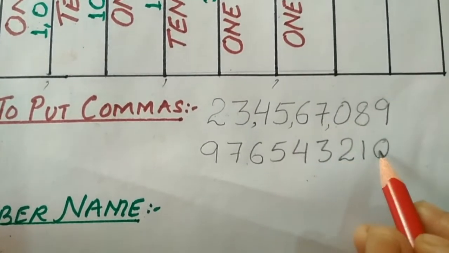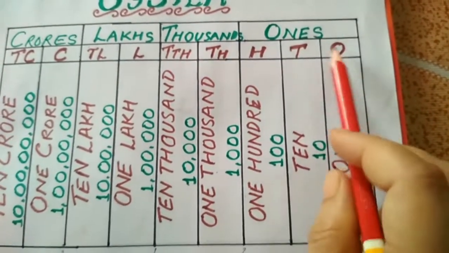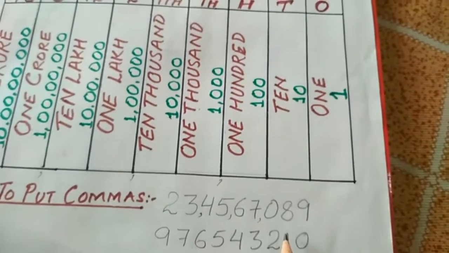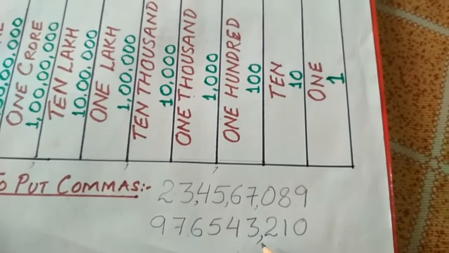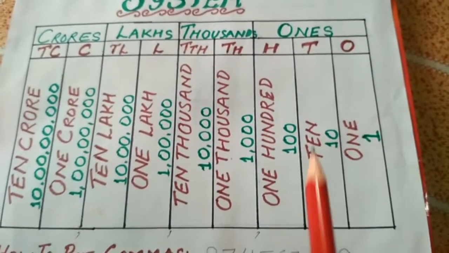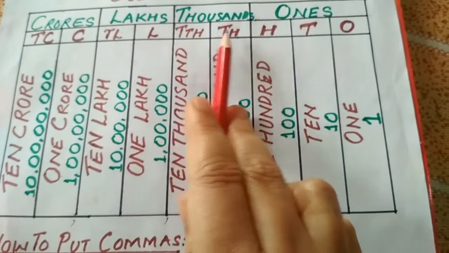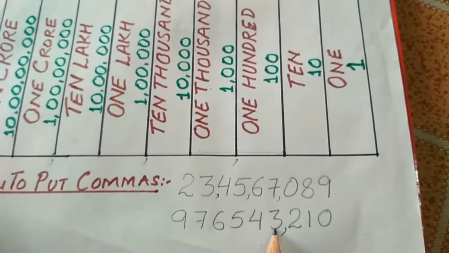The first comma will come before 3 digits because my first period has 3 place values in it, that is of ones, tens and 100. So the first comma will come before 100. The second group is of two place values, 1000 and 10,000, so the second comma will come before those 2 digits.